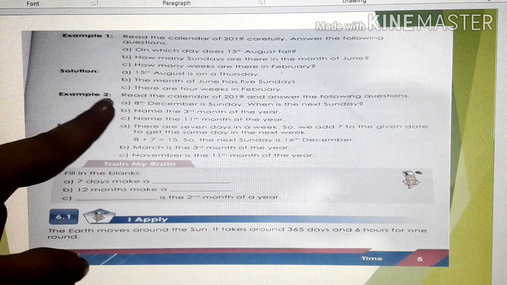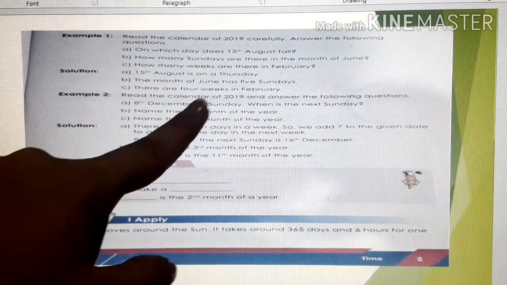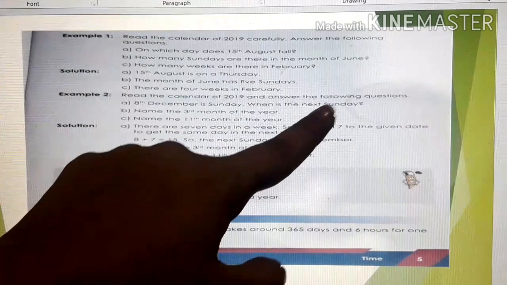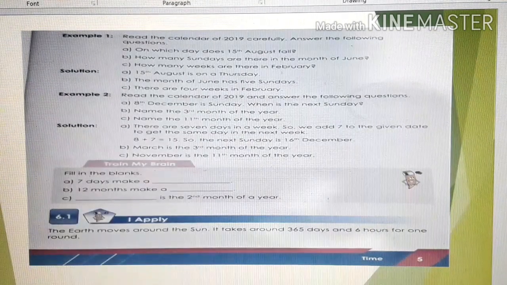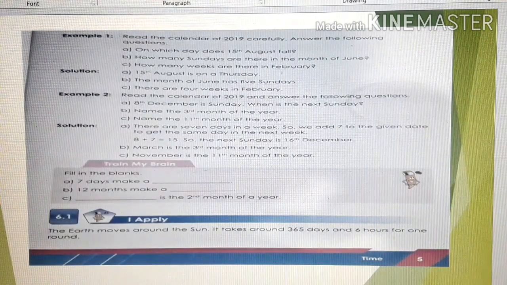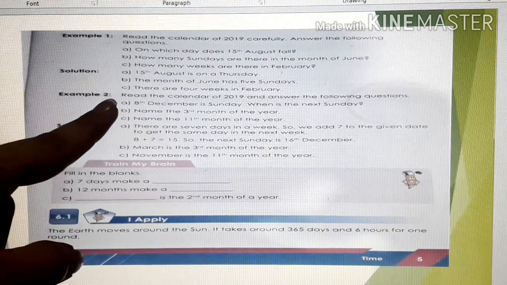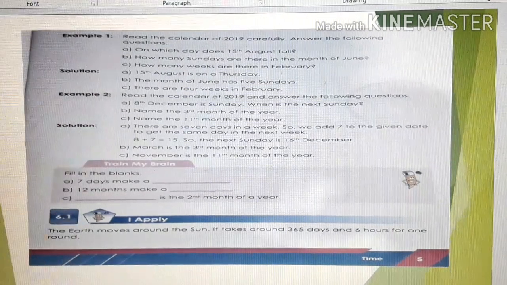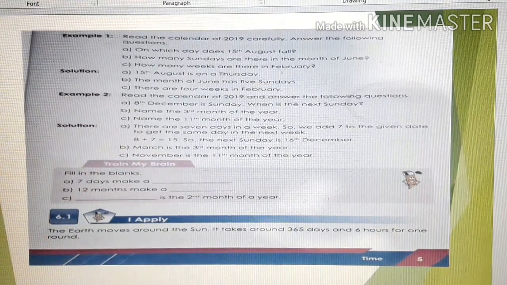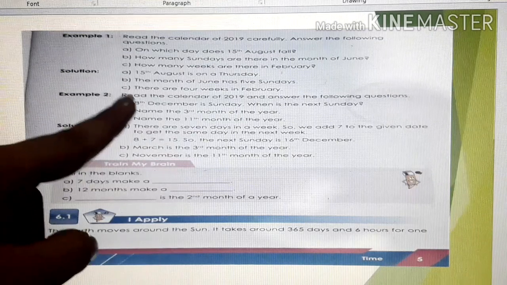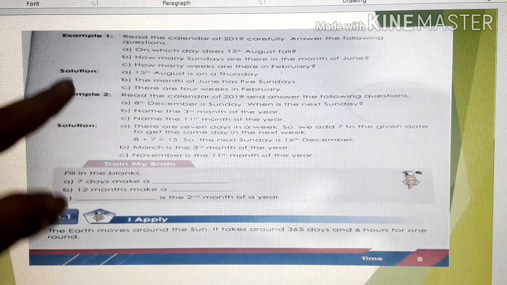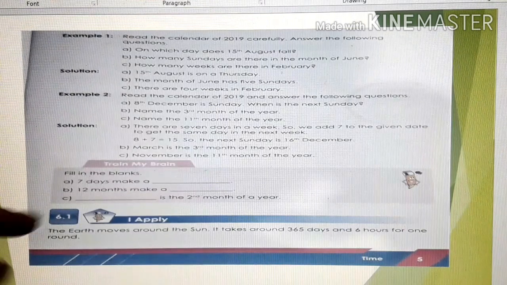Next, example 2. Read the calendar of 2019 and answer the following questions. Children, you know how to read the calendar now, isn't it? So you can answer these questions. See the calendar which is given in your book and answer these questions. You can do this in your copy.